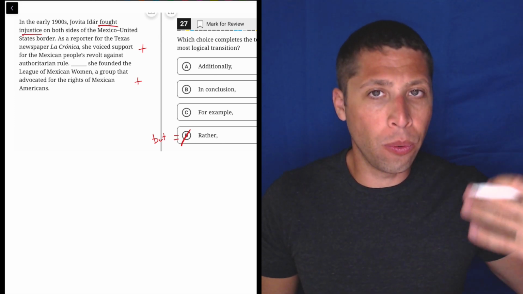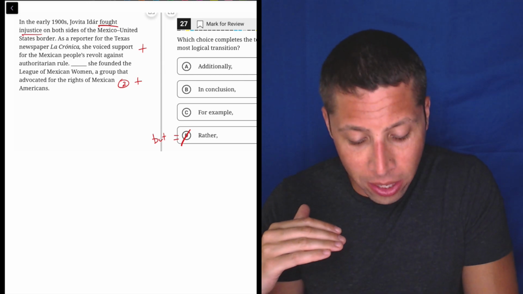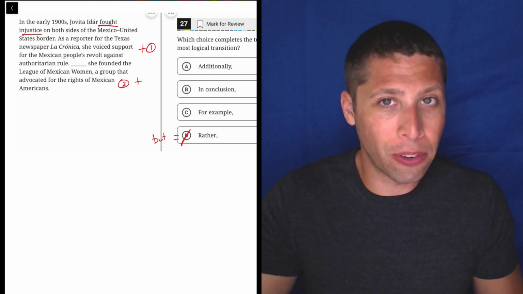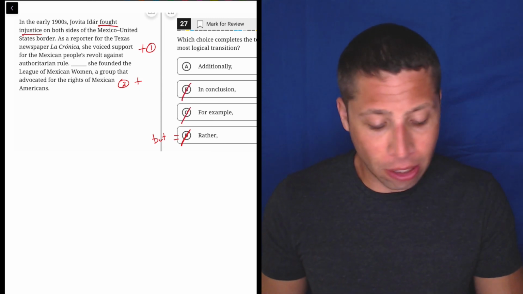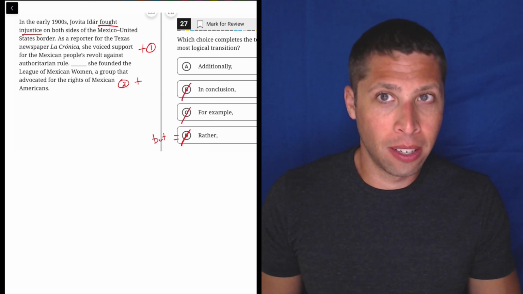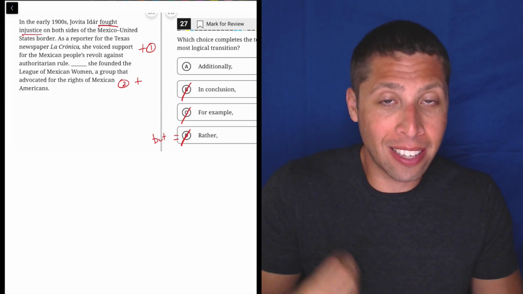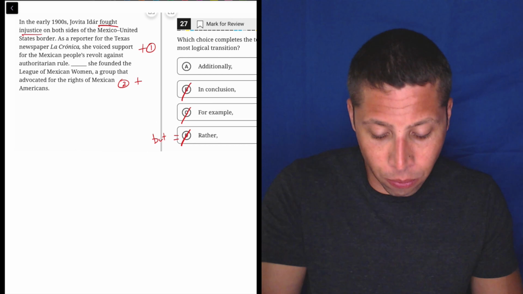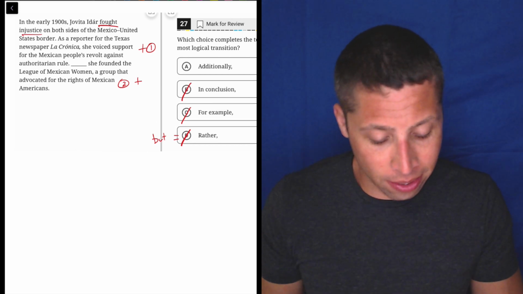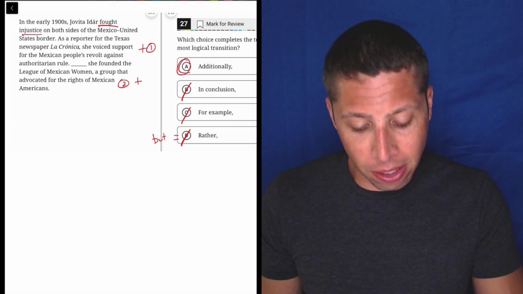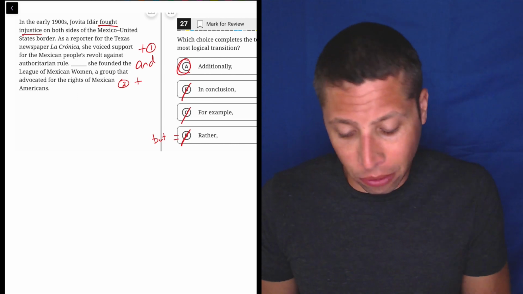So in order to use C, this second thing would need to be an example of the first. That's not happening. They're two separate examples here. So this is just not right. It's also not a conclusion, because what was the argument? What were we doing? Again, it is an example, but it's not an example of voicing support for the people's revolt. It's fighting injustice. So "additionally" is right, because these two things are both examples of her fighting injustice.